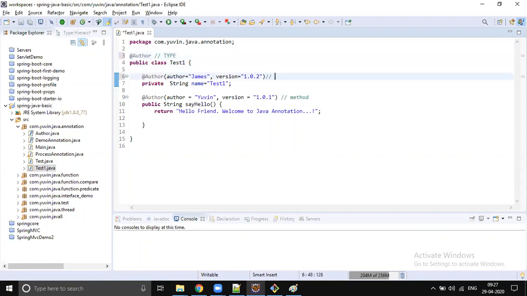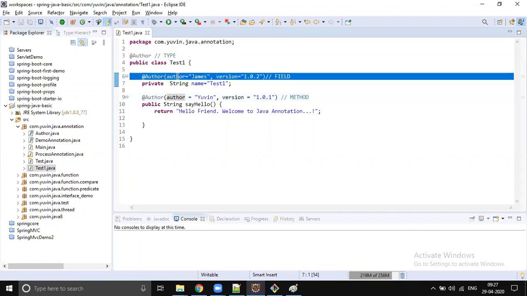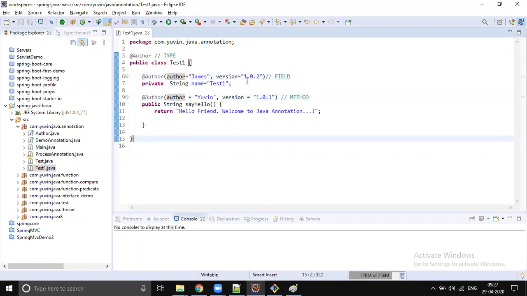The second one, field level, field. Method level, method, right? And this is some data which we are reading. Some data we are passing, right? Who wrote this method, who wrote this variable, who is the author and what is the version we want to see? So let's open this.